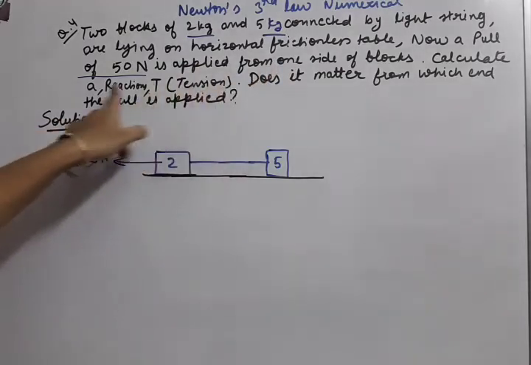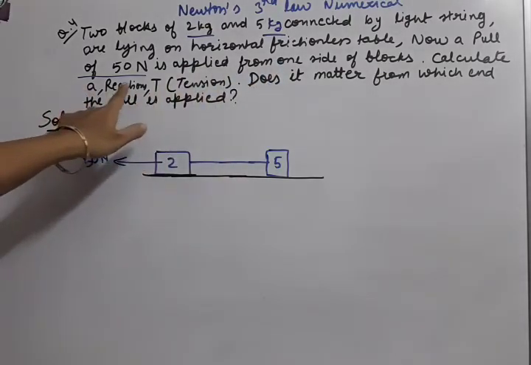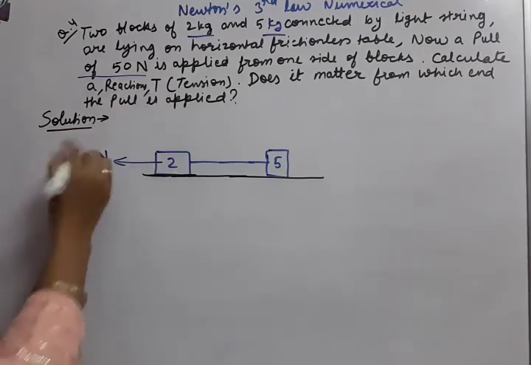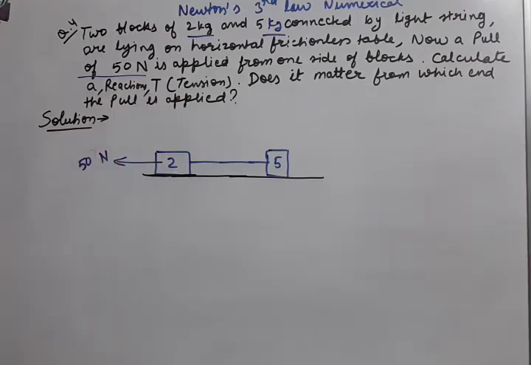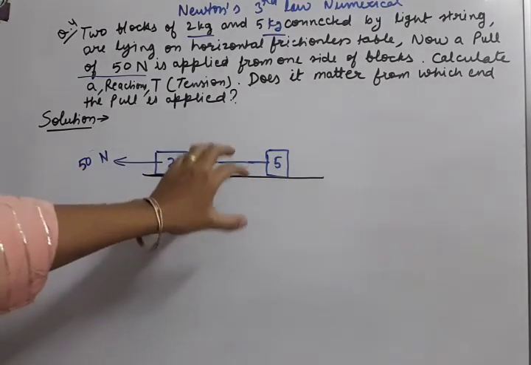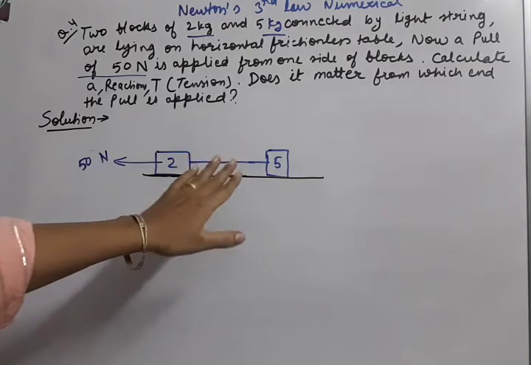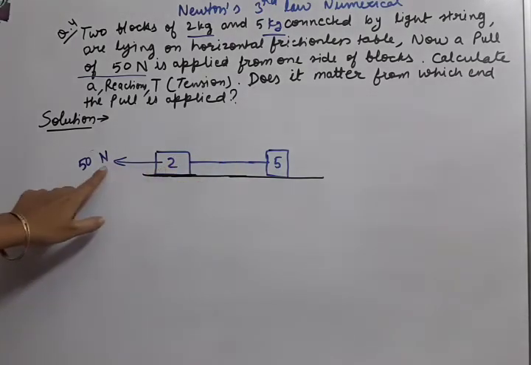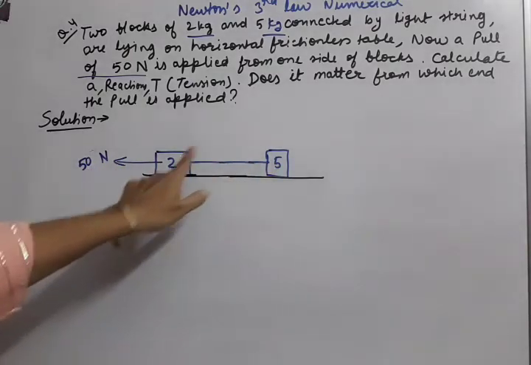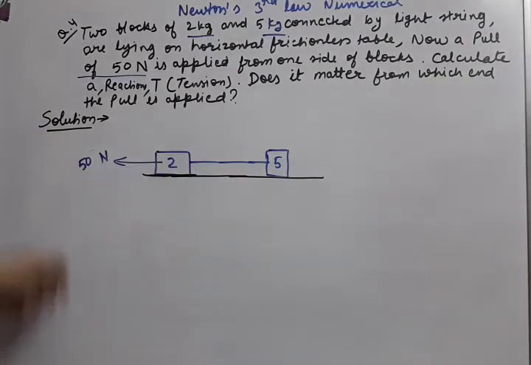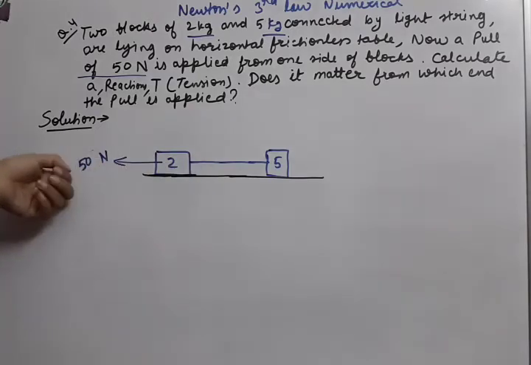Now what are the things to be calculated? Acceleration, reactions and tension. So let us start calculating. First of all, we need to show all the forces in horizontal and vertical direction. How it will happen? Just understand one by one. Whenever a pull is applied, since both the bodies are connected by the string, both the bodies will move in the direction of the pull. So the direction of motion is this side.